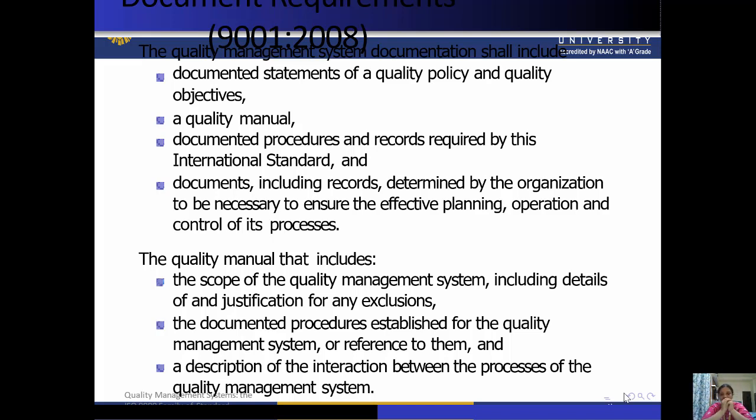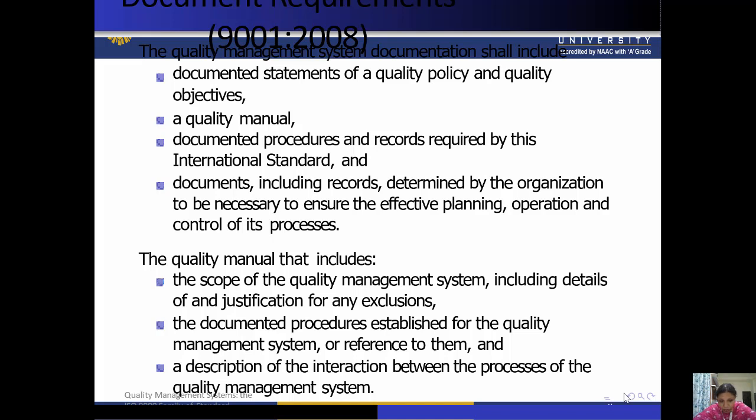That is, what the scope is and why we are using this quality management system, including details and justification of any exclusions. So if there is any exclusion, its detail and justification should be mentioned.